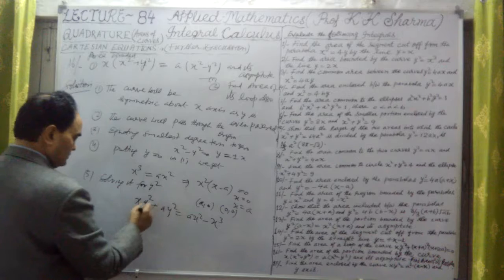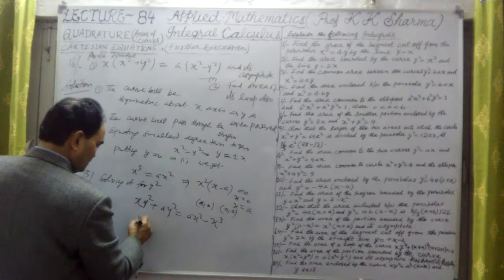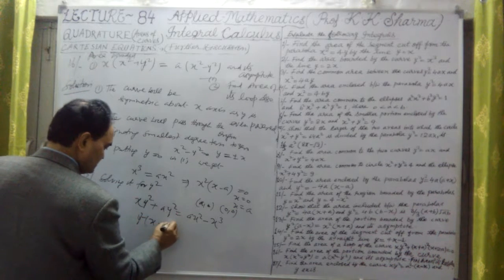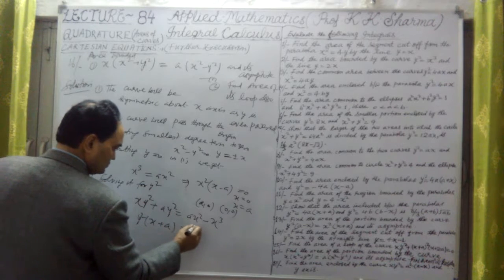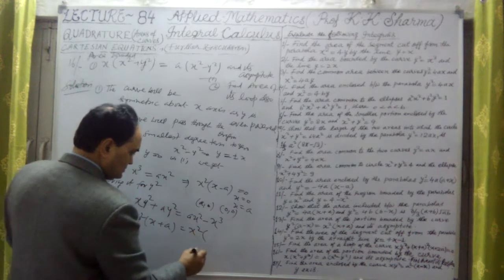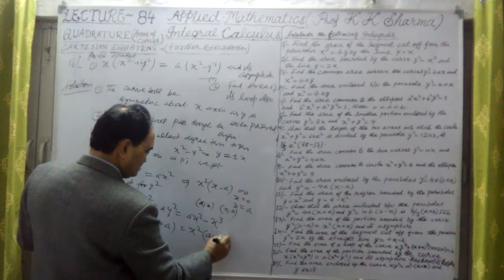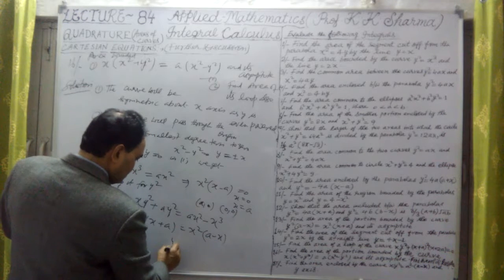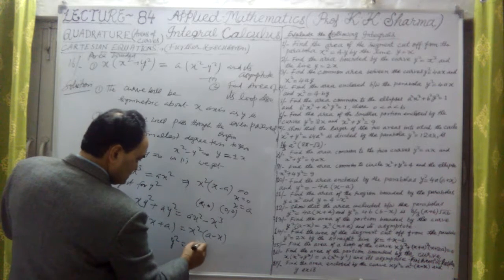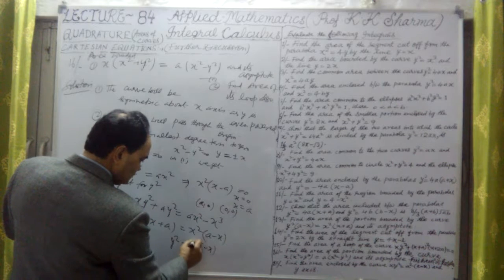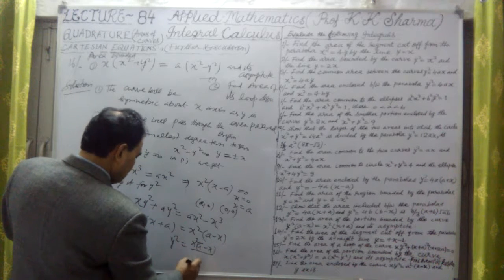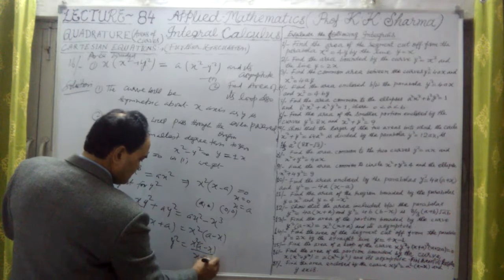Taking y square common, y square times x plus a equals x square common times a minus x. Therefore y square is equal to x square into a minus x divided by x plus a.